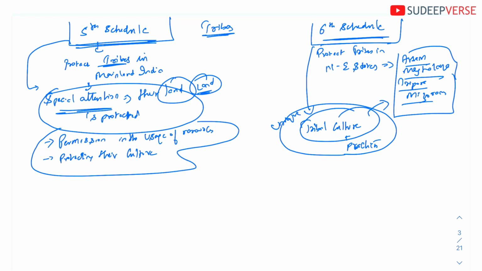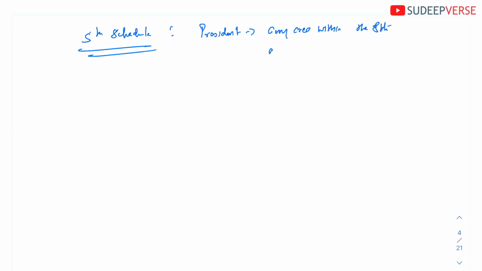Okay, now let us discuss a little bit in depth about what the different provisions in the 5th schedule and the 6th schedule are. Okay, first let me talk about the 5th schedule. According to the 5th schedule, the president will declare any area within the state as scheduled area. Okay, and these are the areas that are dominated by tribes.